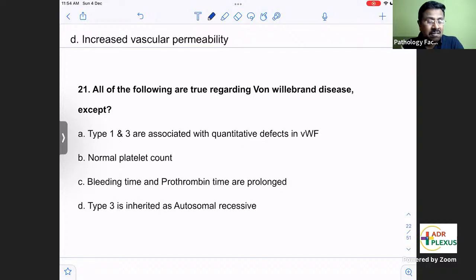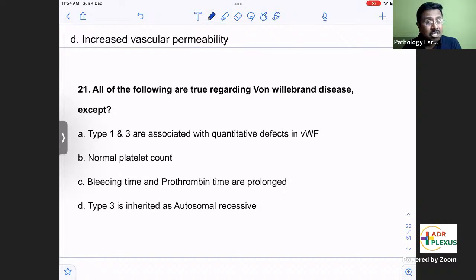Two, it acts as a carrier protein for factor 8. So in von Willebrand disease, von Willebrand factor levels are decreased, so platelet adhesion will not happen.